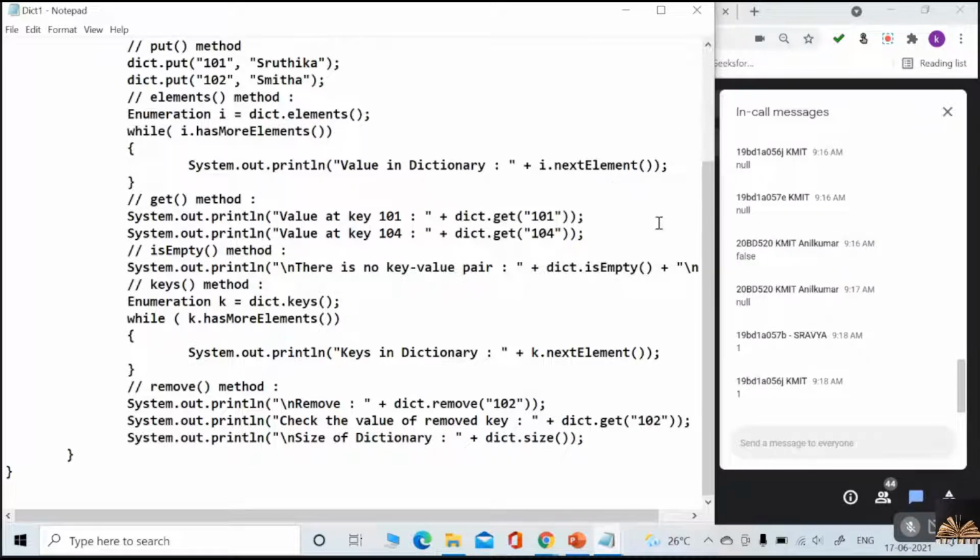So let us confirm our expectations by just executing this.